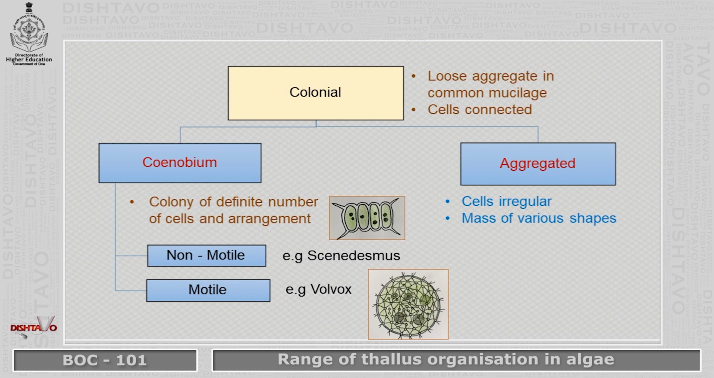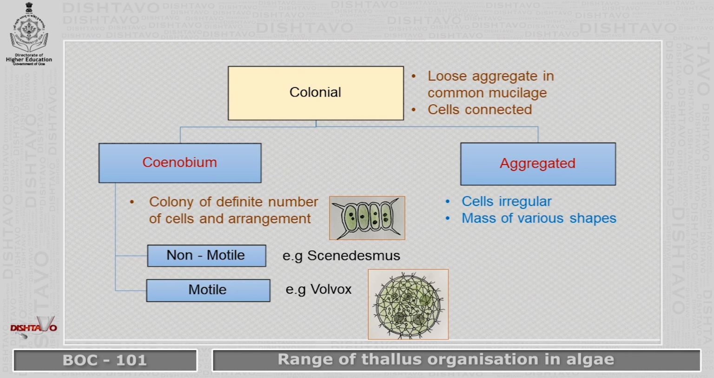Now, going to the colonial forms, what is the meaning of a colony? A colony is a number of unicells that have come together, and all these cells are connected together in a loose aggregate in a common mucilaginous mass. So we have many unicellular cells in a gelatinous mass. They may be coenobium. Coenobium is a colony with a definite number of cells, and definite size and arrangement. While aggregates are again colonies, but the cells are irregular, forming an irregular structure. The mass of these colonies may vary in shape.